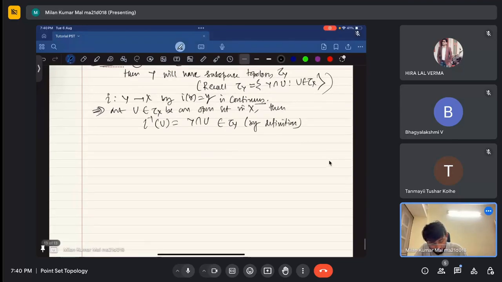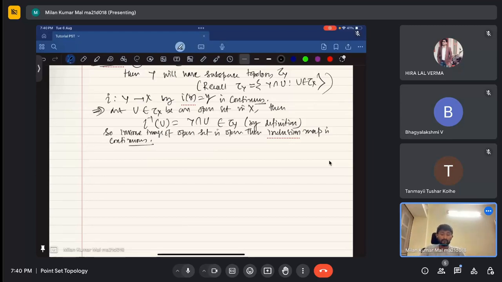So the inverse image of an open set is open here. This is called the inclusion map. The inclusion map is continuous. Okay. The second example that I will go to is the product topology.